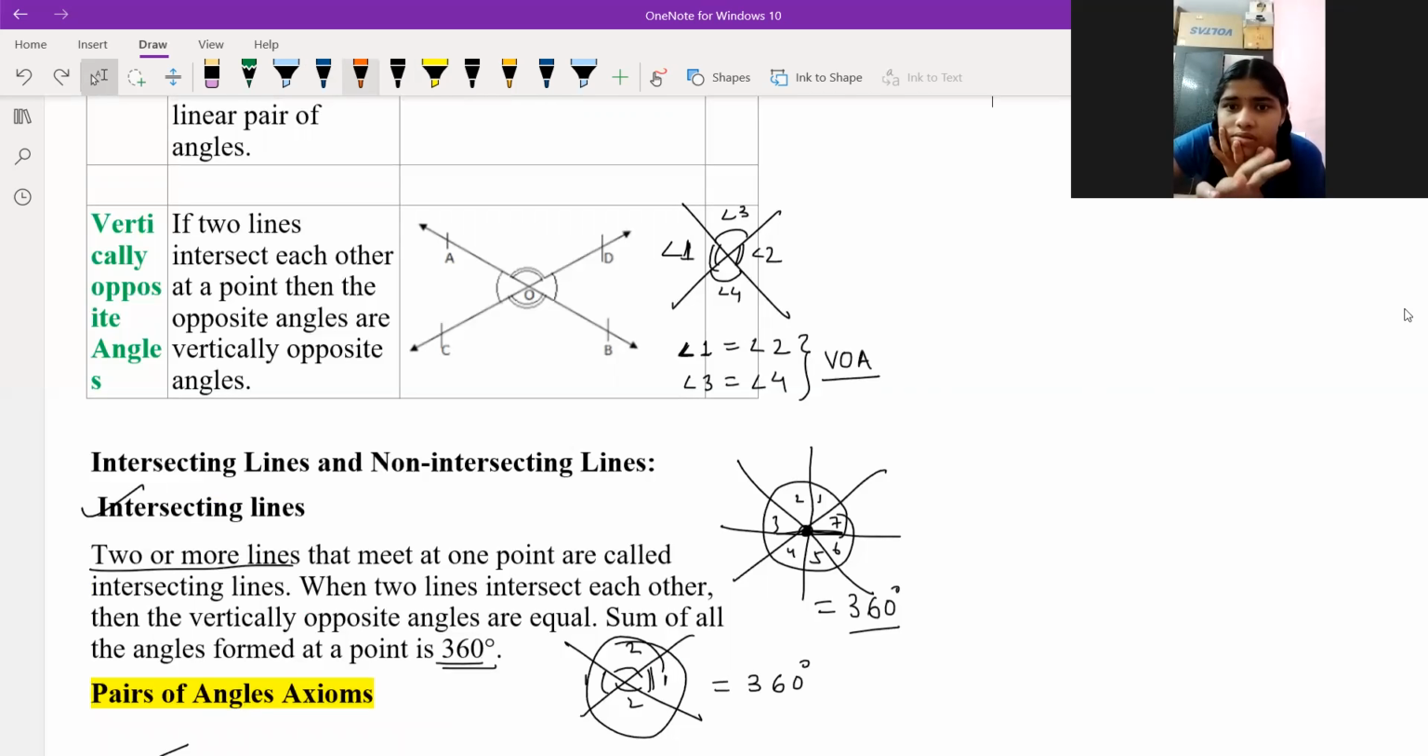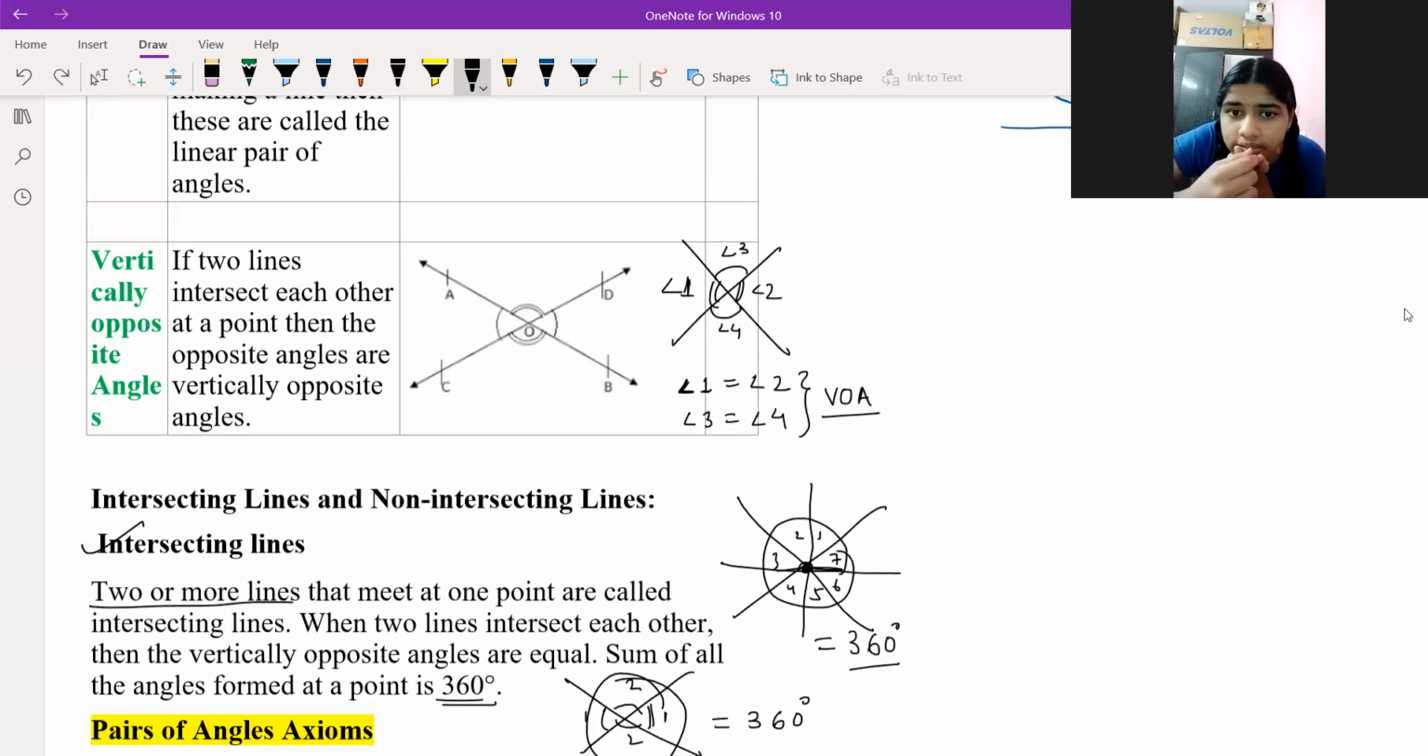Anything you know about vertically opposite angles? Yes, sir. When two lines intersect and four angles are formed, the opposite angles will be equal. Suppose in this figure I'm writing 1, 2, 3, and 4. Which two angles are equal? 2 and 3 are equal. 1 and 4 are equal. Yeah, fine. So I understood vertically opposite angles.